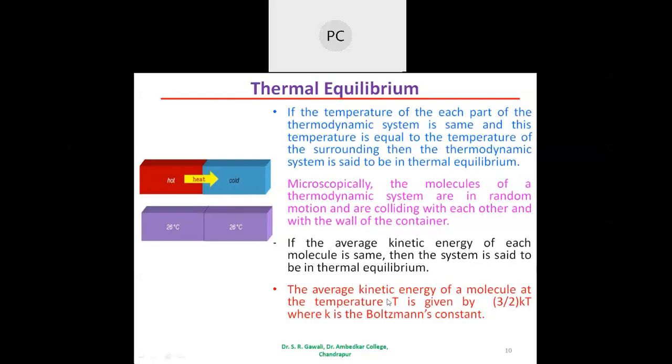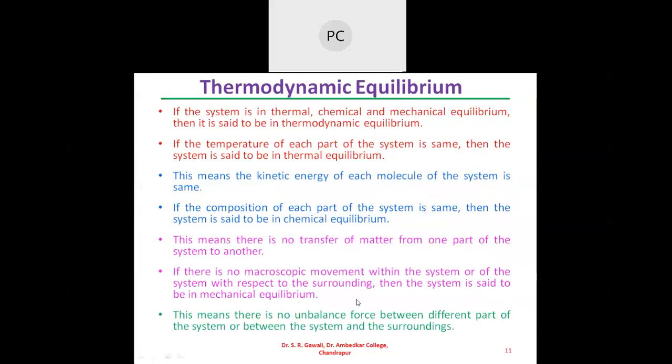The average kinetic energy of a molecule at a temperature T is given by 3/2 kT. That is nothing but the law of equipartition of energy, where k is the Boltzmann constant and T is the absolute temperature. So the average kinetic energy of a molecule at temperature T is given by 3/2 kT.